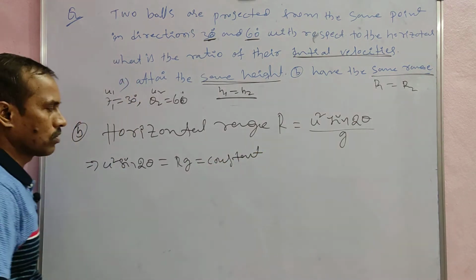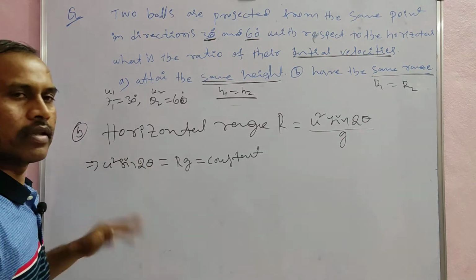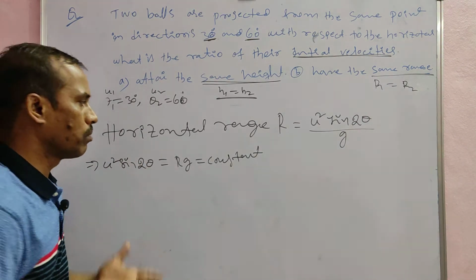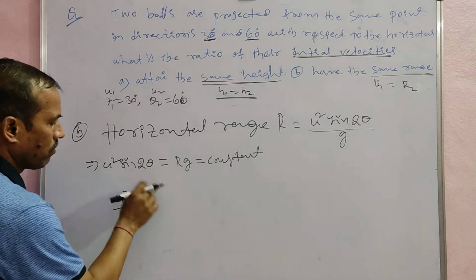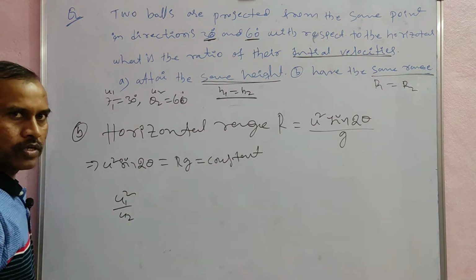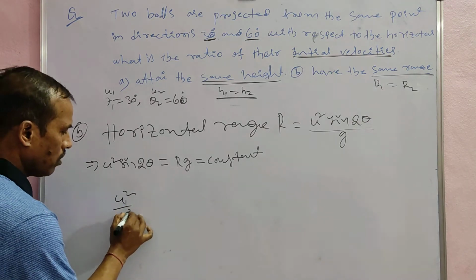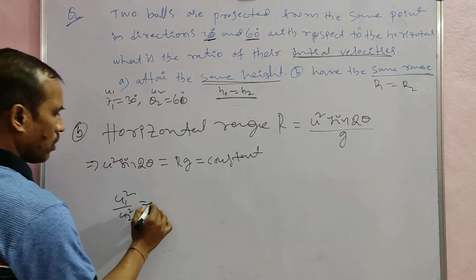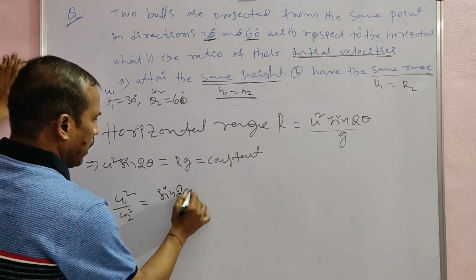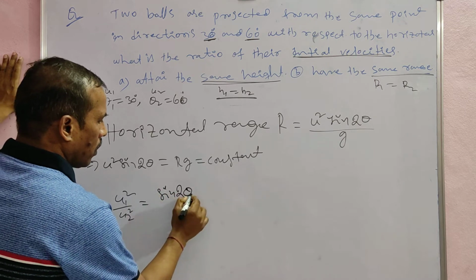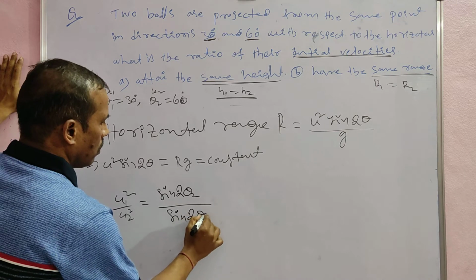So comparing the initial velocity and angle, u1 square by u2 square is inversely proportional to sin 2 theta. So u1 square by u2 square is equal to sin 2 theta 2 by sin 2 theta 1.